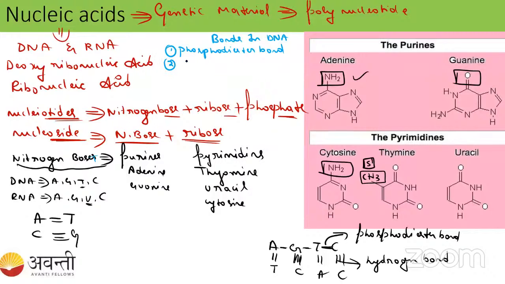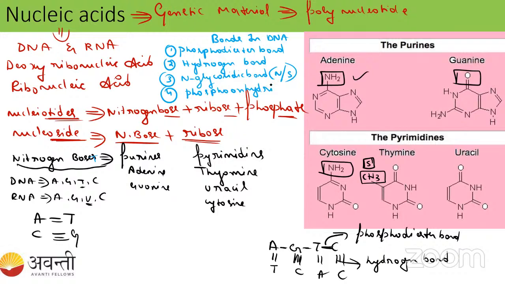So see here, it is the hydrogen bond. Can you tell me which is another bond? N-glycosidic bond. Where is the N-glycosidic bond present, student? Can anyone tell me? Between the nitrogen base and the sugar, right? So the glycosidic bond is between the nitrogen base and the sugar. Another bond in the DNA is the phosphoanhydride bond. Where is this phosphoanhydride bond? Can anyone tell me?